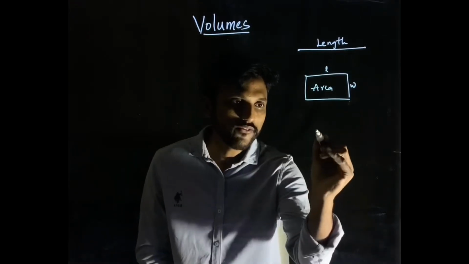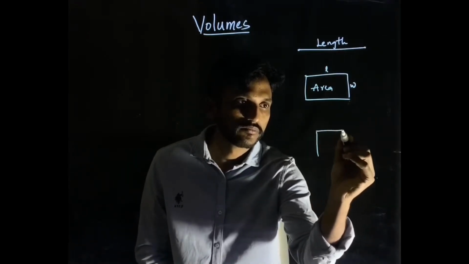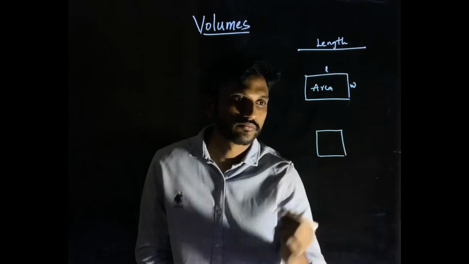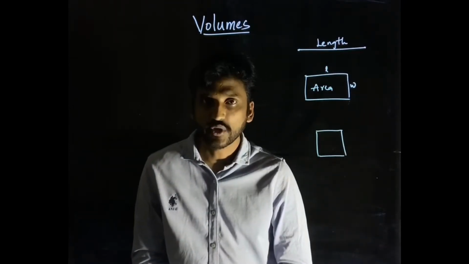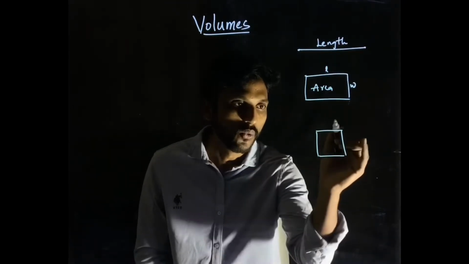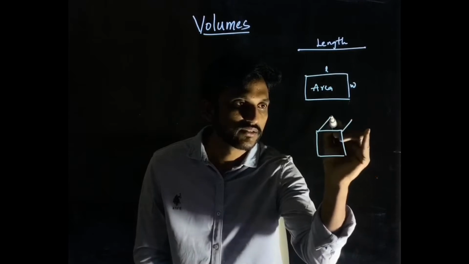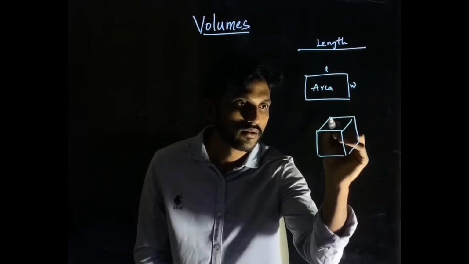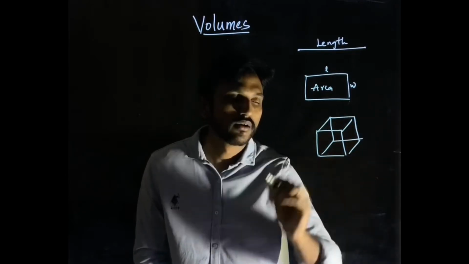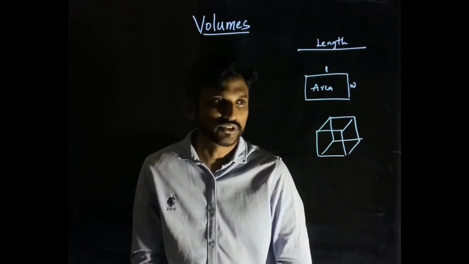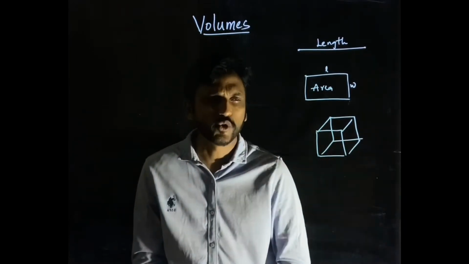Then, if I draw a shape like this, that is two-dimensional, but if I extend this, it becomes a three-dimensional shape. You can call this a cube or a cuboid.